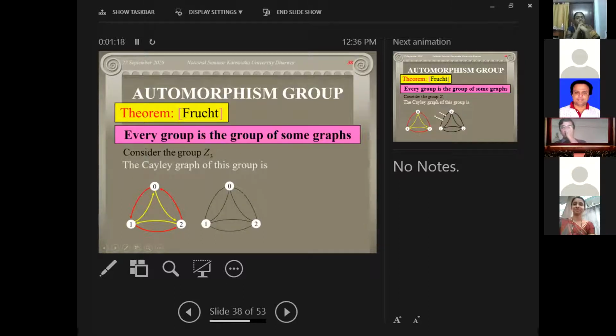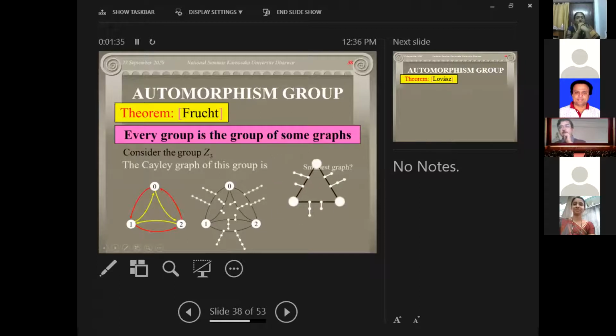For every group I can construct a graph through some method. It is there in the Harary book. You have to add some extra vertices and edges there. Then you have to take the smallest such one, that means you have to eliminate some of the edges here.